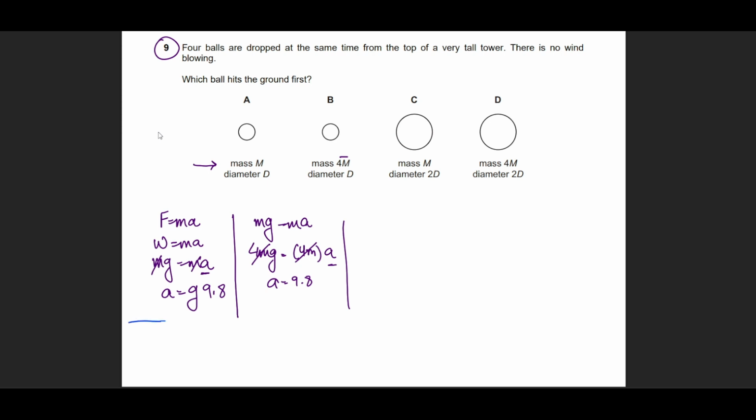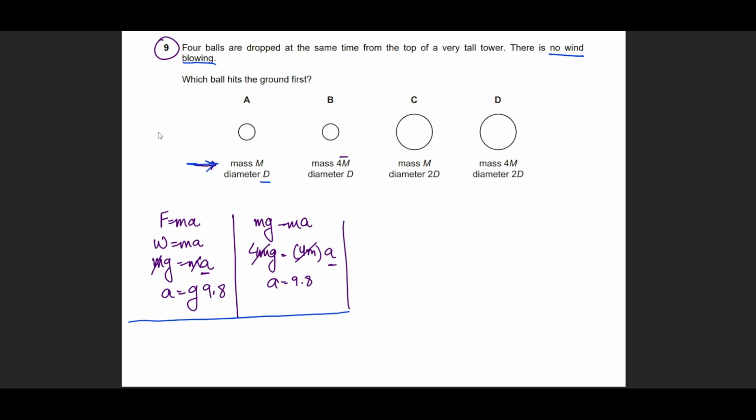But there is a catch. The catch is that this will be observed only if they were thrown in vacuum. If all of them were thrown in vacuum, when there is no air resistance, then they will fall at the same time. Now the problem is that if there is no wind blowing, I can assume that there is some air resistance present in the question. And if there was no air resistance, then the question is pointless to begin with. So the air resistance is present. Now, we can't just look at the mass only.